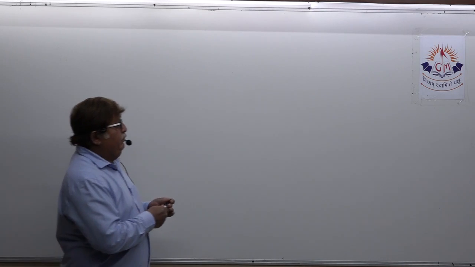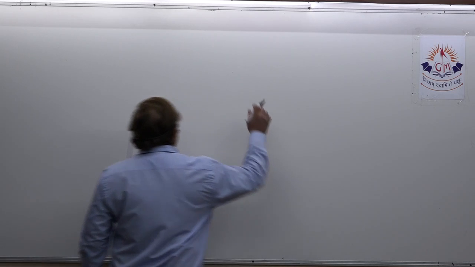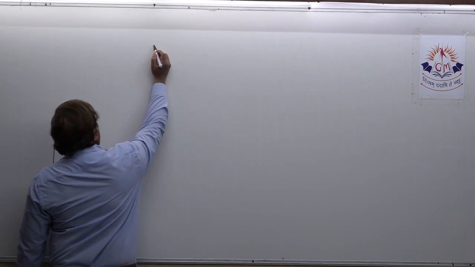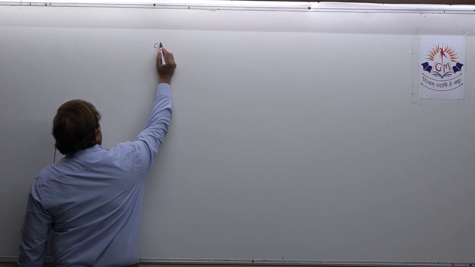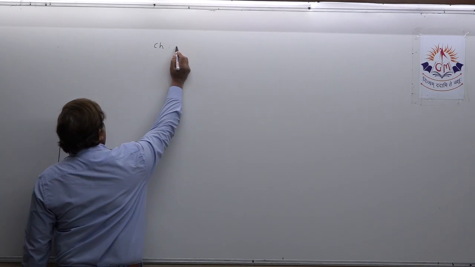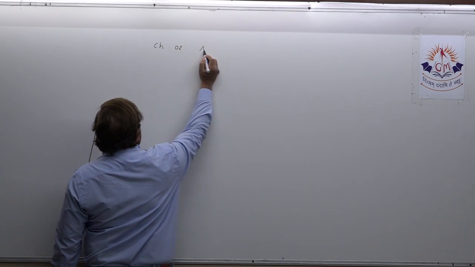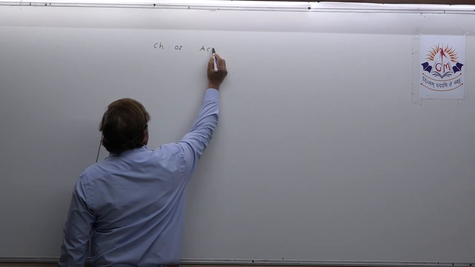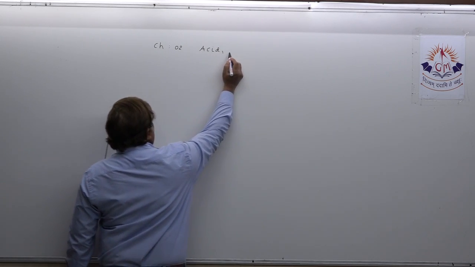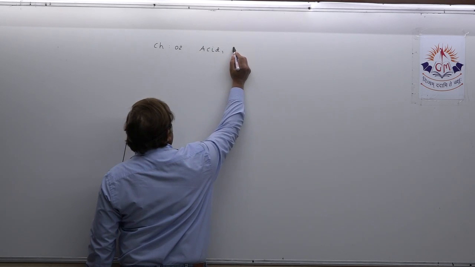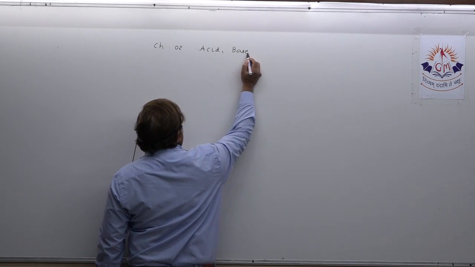You understood? So today you are attending quick revision for chapter number 2, that is acid, base and salts.